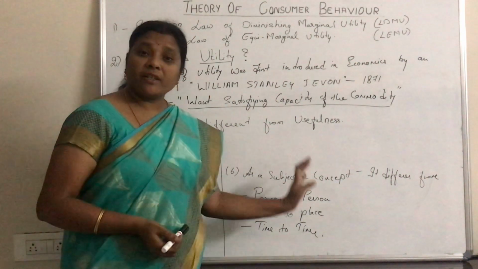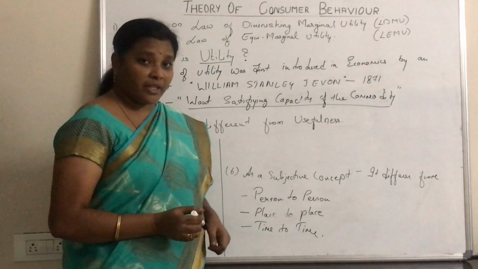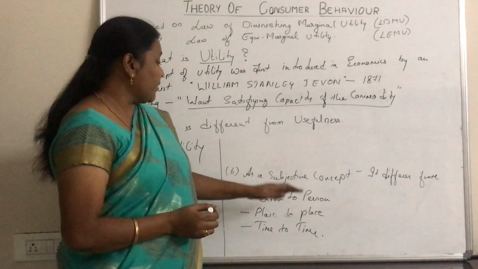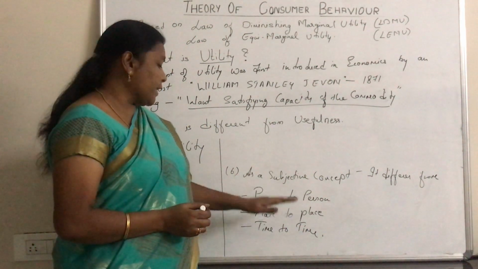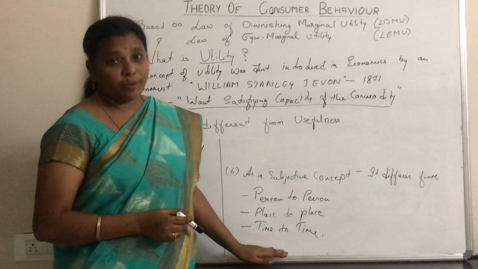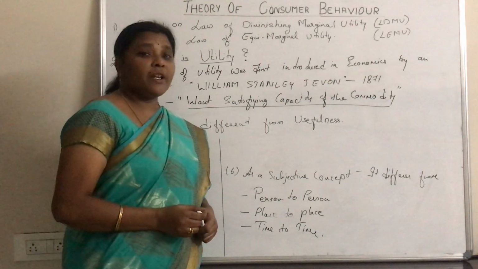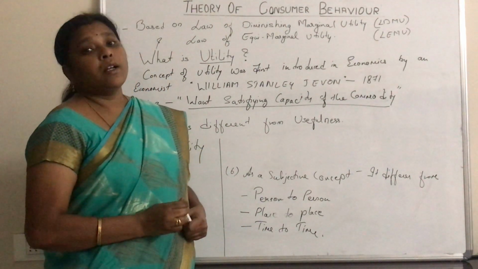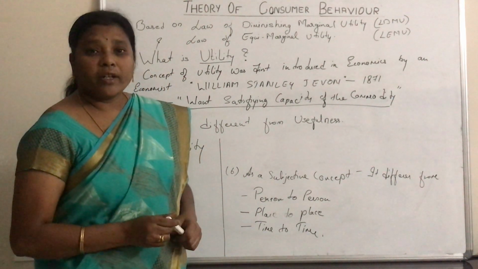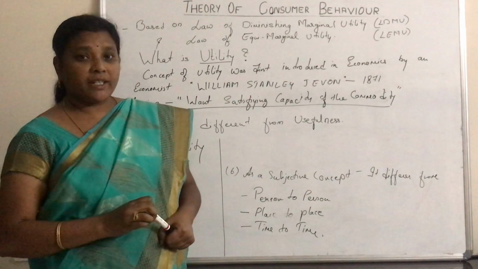When we consider utility as a subjective concept, it differs from person to person, place to place and time to time. So in the next video, we are going to learn the cardinal and ordinal approach of utility.